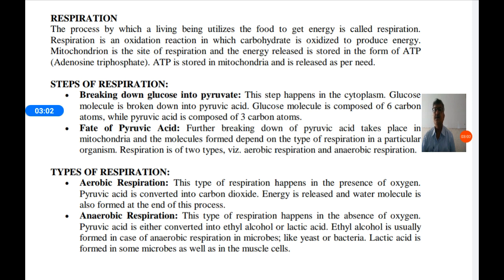Pyruvate is nothing but pyruvic acid, composed of 3 carbon atoms, and pyruvic acid is either converted into alcohol or lactic acid in anaerobic respiration, or converted into energy, carbon dioxide and water in aerobic respiration. The amount of energy released in aerobic respiration is maximum.